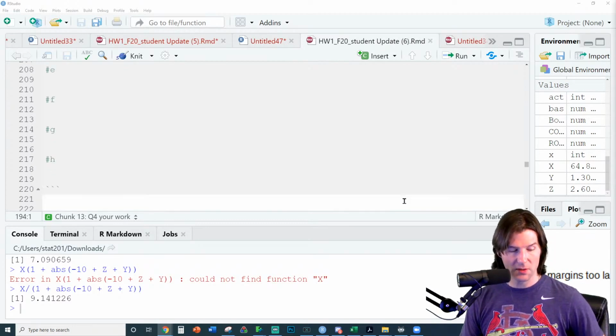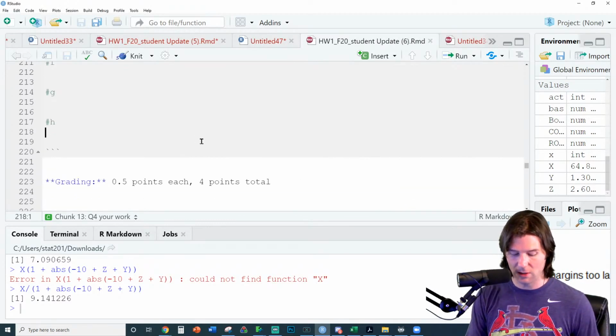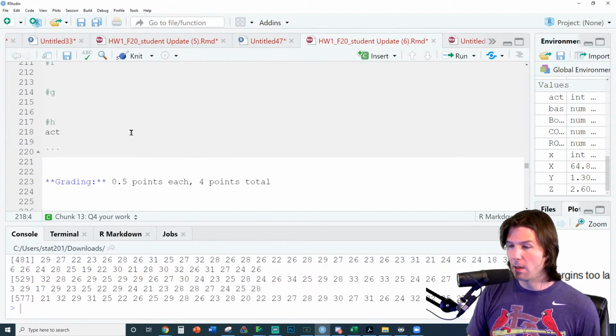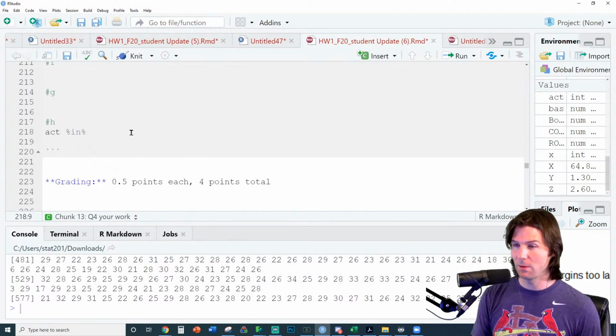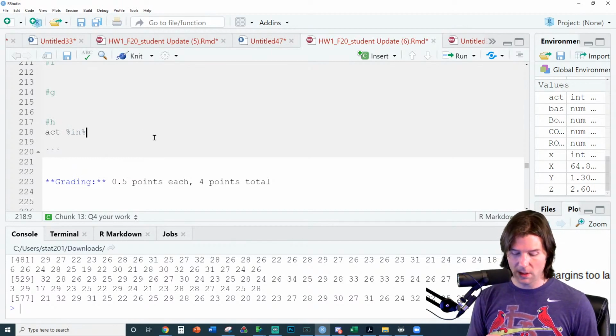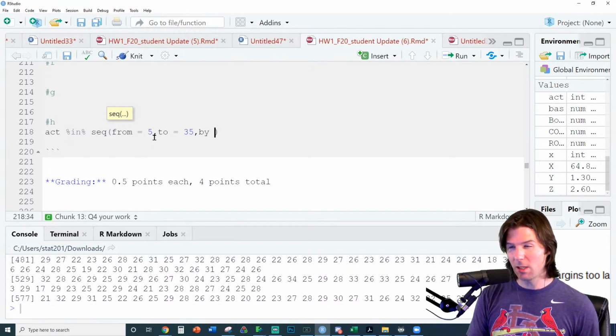So be thinking that over as I go down here, and I think I still have the education data set loaded in. So we need to go to, or is it ACT? Yeah, we got ACTs. So ACT scores that are contained in the sequence, and I prefer sometimes to use this from to, sure, why not? Yeah, no space today. 5 to 35 and then by 5. Think about what the output might be.